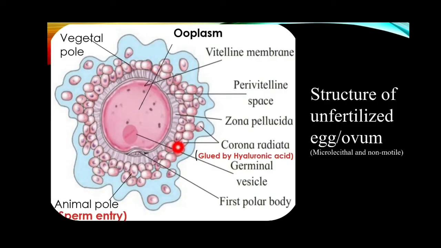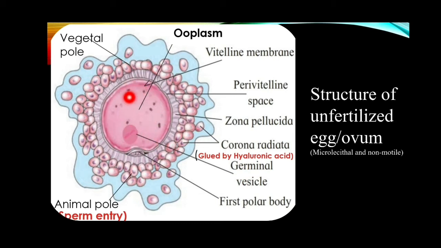Now you can see the structure of this unfertilized egg. Here at the center is the ooplasm, that is the cytoplasm of this ovum, and in this cytoplasm what is present? You can see this round structure. It is a germinal vesicle, that is the nucleus that is going to form the future nucleus at the time of fertilization.